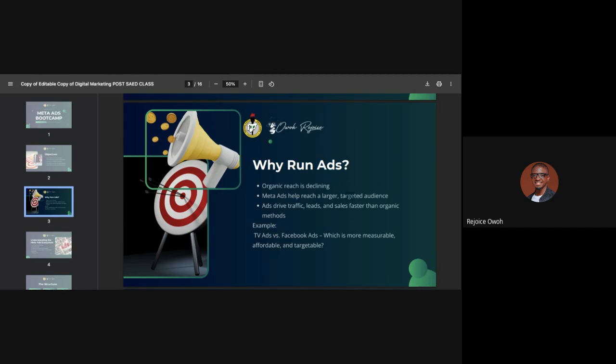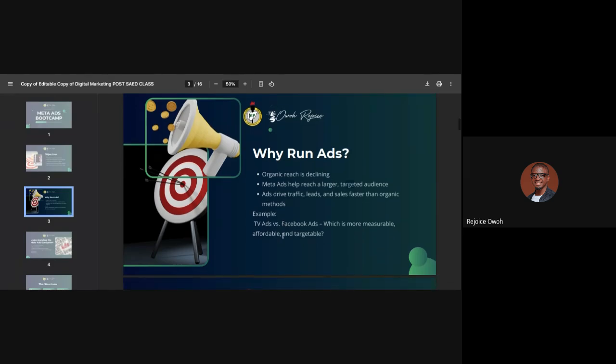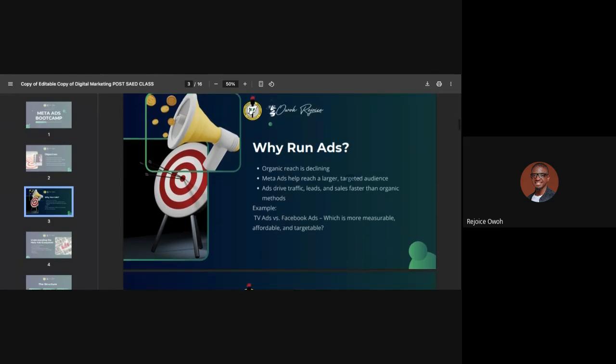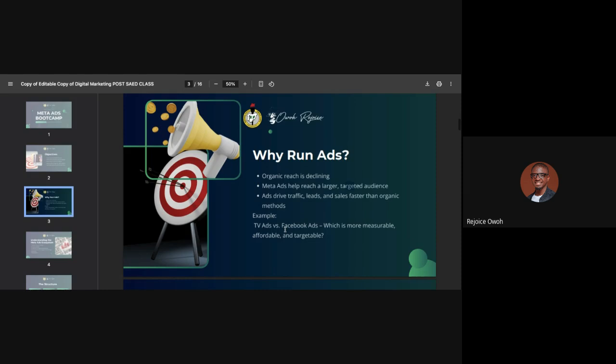So you're literally seeing it: if someone is converting it to foreign currency, you're paying up to like $500 for just a few seconds of a TV ad, right? But that $500 on Facebook or Meta can change your life, because people are going to reach it, it is literally broad. So Facebook ads is measurable. That's number one, it is measurable, it is affordable and it is targetable. So I can target it to them.